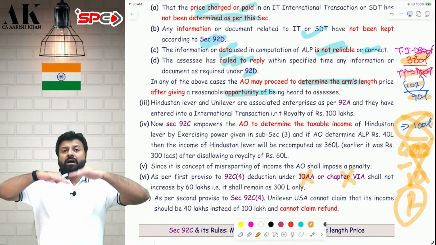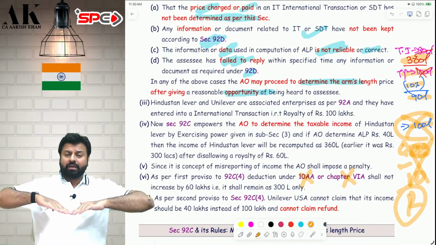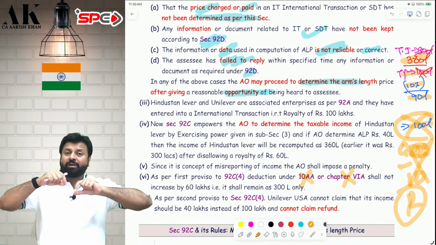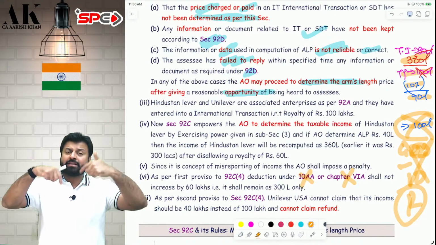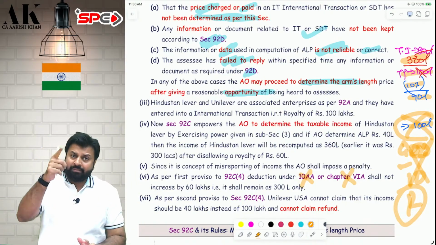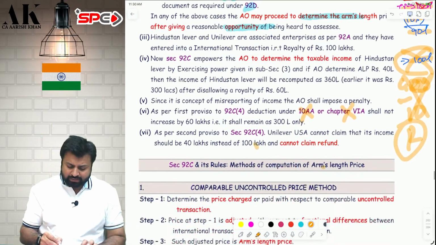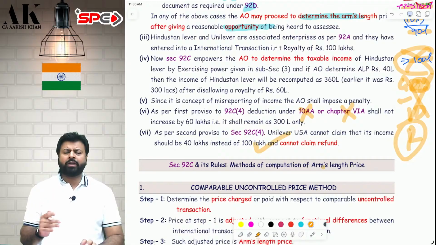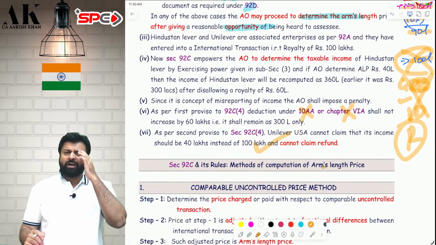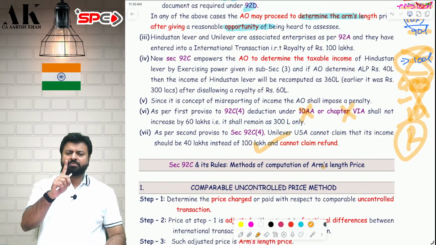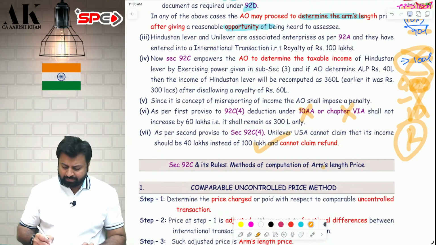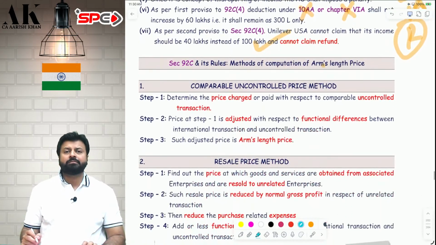So, whatever income has been increased by AO in 92C, on that much income you cannot claim deduction under Chapter VI-A and 10AA, and the other person also cannot claim refund of that much amount. The other person has to show the income as 100 lakhs only. I hope it is clear to all of you. This is a very important point. These 2 points are given under the first proviso and second proviso to 92C subsection 4. You may not remember the proviso, it's okay, but I'm just telling you.